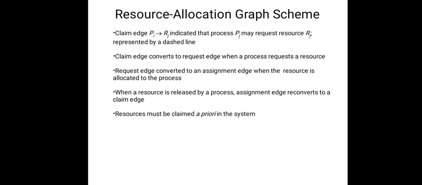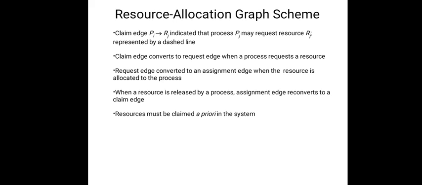We note that the resources must be claimed a priori in the system. That is, before process Pi starts executing, all its claim edges must already appear in the resource allocation graph. We can relax this condition by allowing a claim edge Pi to Rj to be added to the graph only if all edges associated with the process are claim edges.